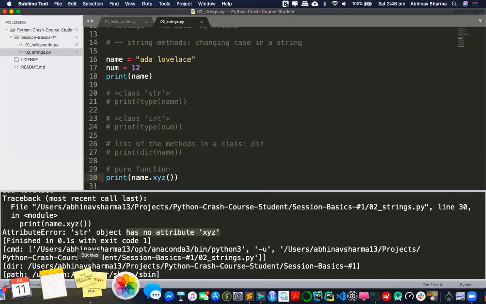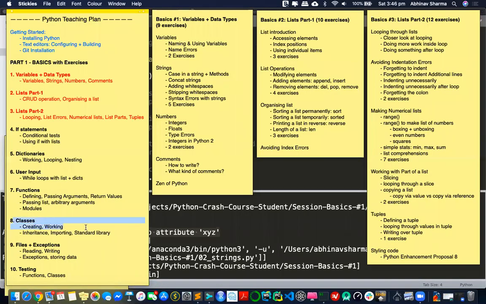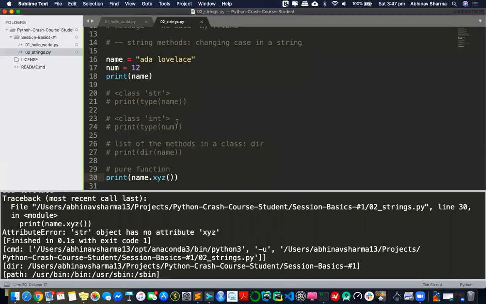And when we go to this classes part, we'll be making those real world entities using Python. We'll be adding our own classes. Right now we're using the predefined string class. We'll be adding our own class then. So that'll be very interesting to see. And then you can easily match your understanding with string and int, how these might be working. So that's the idea of using methods.